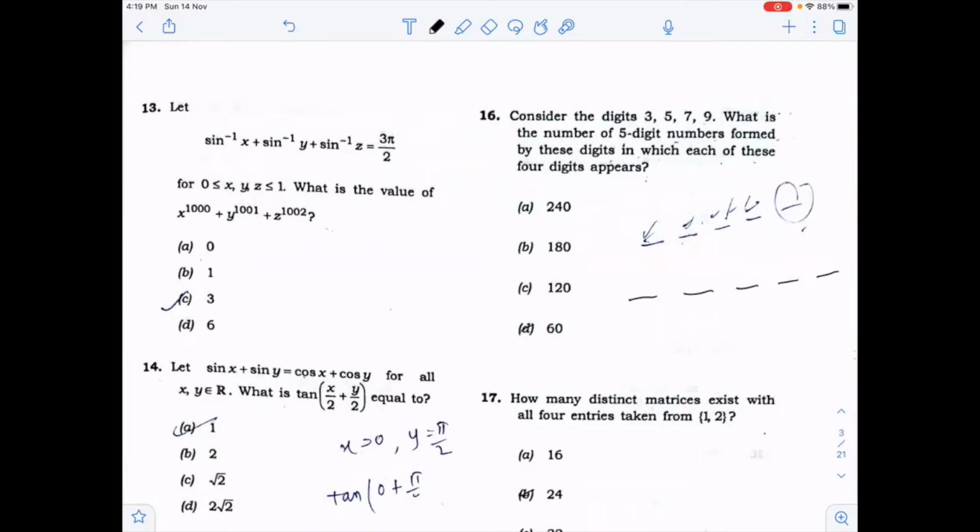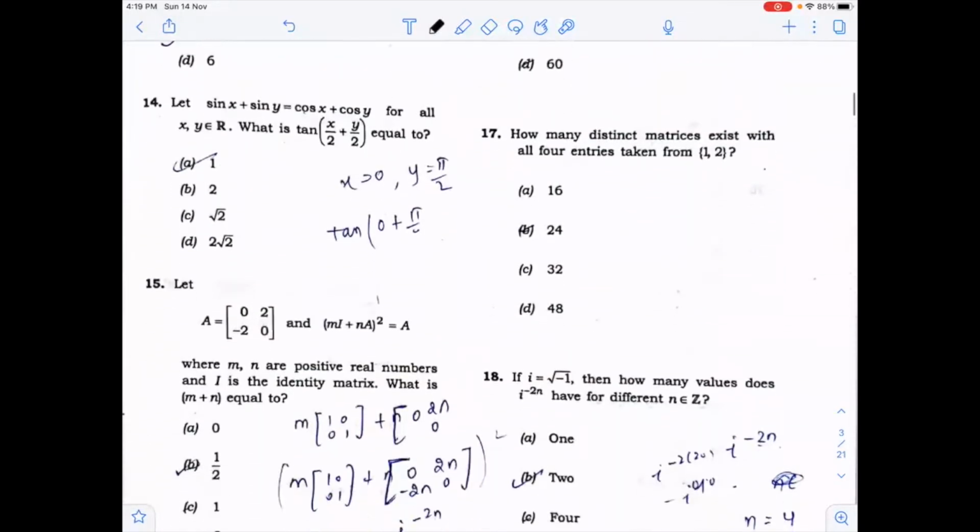You can fix these digits, and from 0 to 9, there are a total of 10 numbers. Out of 10 numbers, we have to use these numbers. These numbers are compulsory. And for the one number which is left, you can take any of 6 numbers. So you have to multiply, because the 5-digit number will be formed when we take the numbers simultaneously. The multiplication and counting principle is used here.